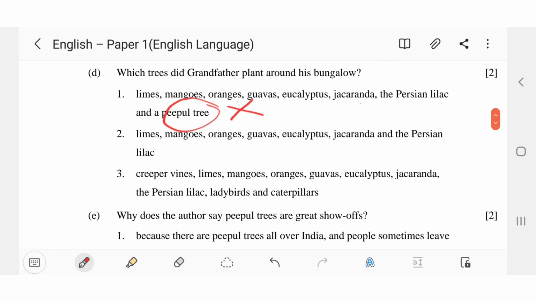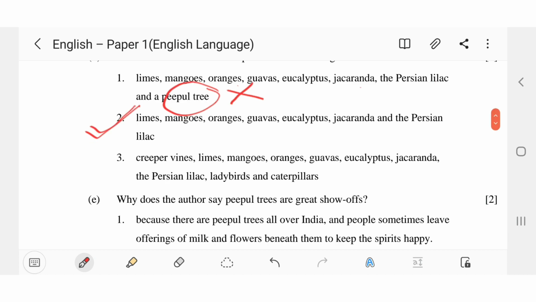Second option: limes, mangoes, oranges, guavas, eucalyptus, jacaranda, and the Persian lilac. Yes, this is correct. Third one, creeper vines, limes, mangoes. No, no, no. Ladybirds, caterpillars. No. So second option is correct.